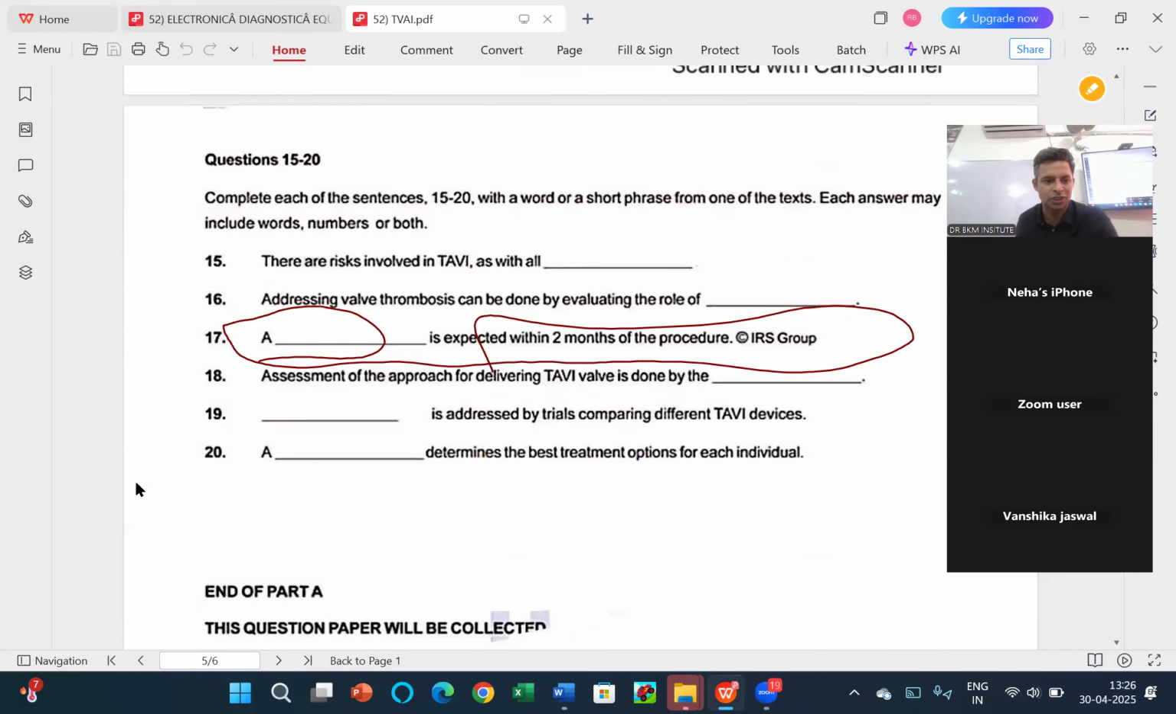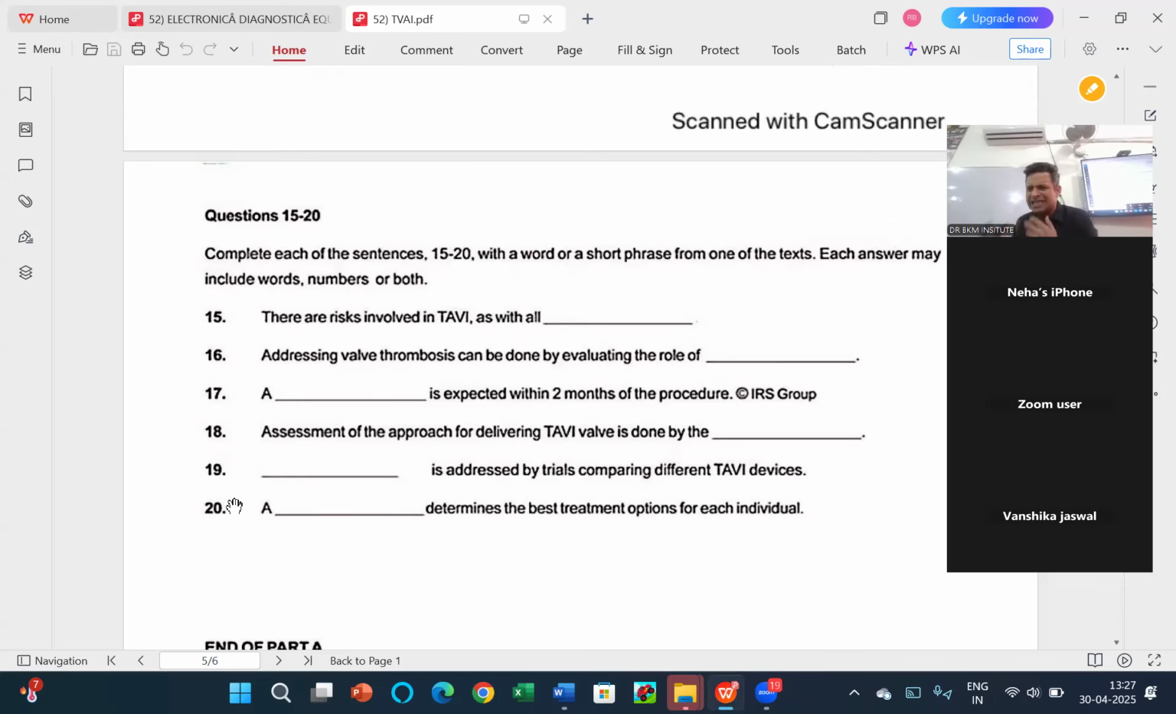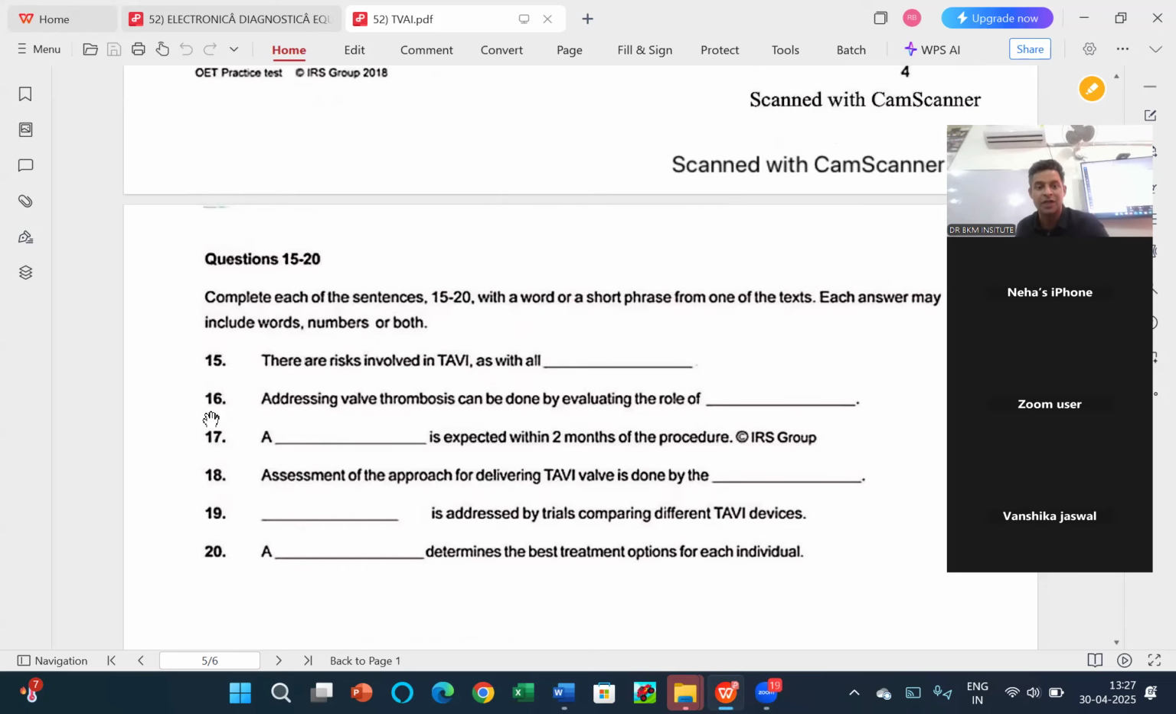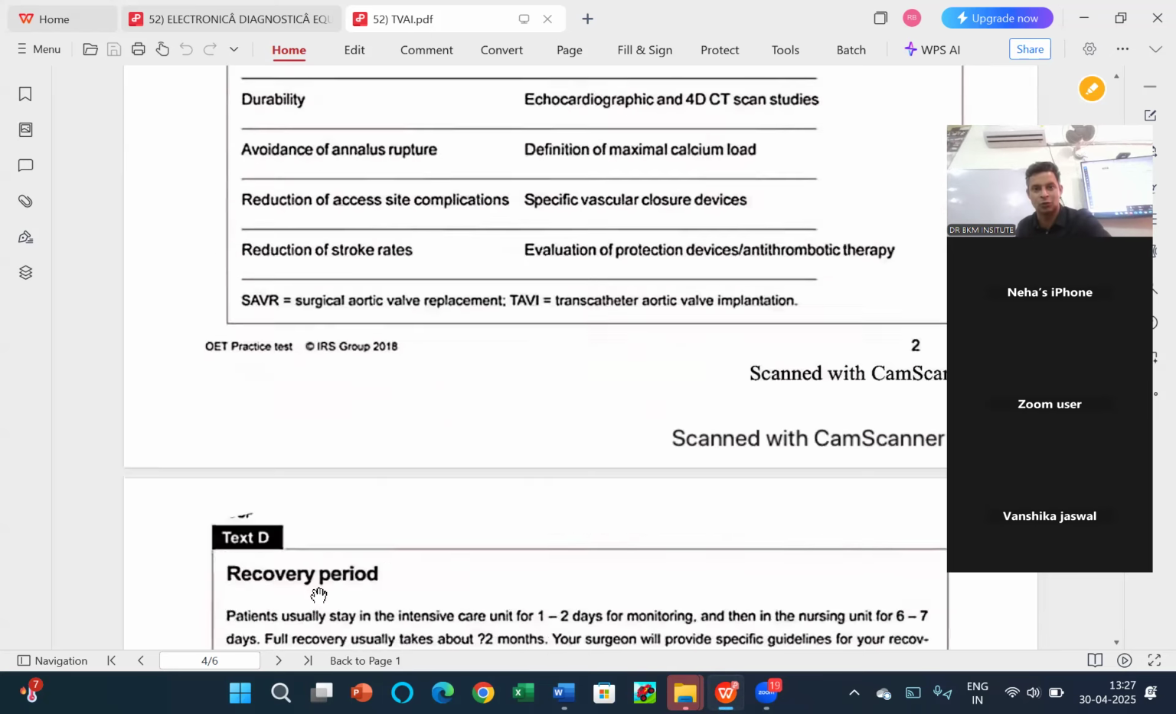Now going on to question number 17. A dash is expected within 2 months of procedure. A dash is expected. Means if I do any procedure, a recovery is expected. Obviously, we can expect a recovery. This is the medical mind that you need to be aware of. But again, the word A, articles are very important, even in the task. It should be with the word A. So I will go with 2 months.